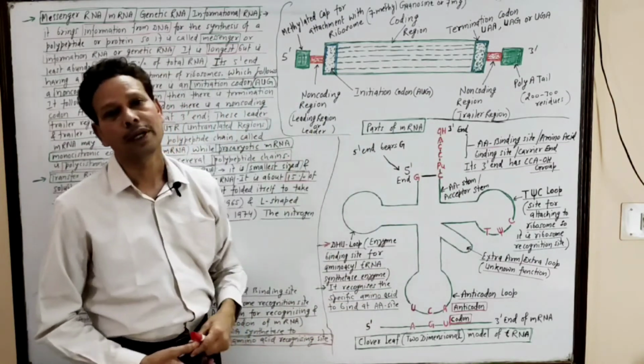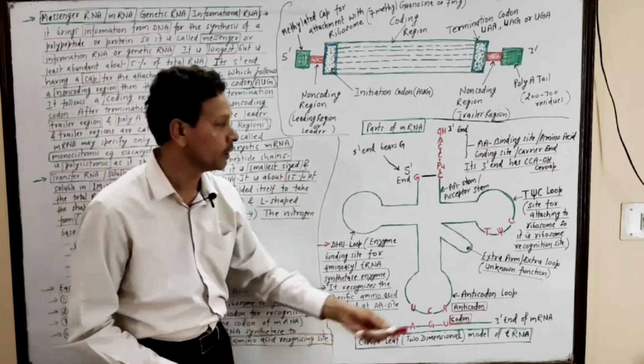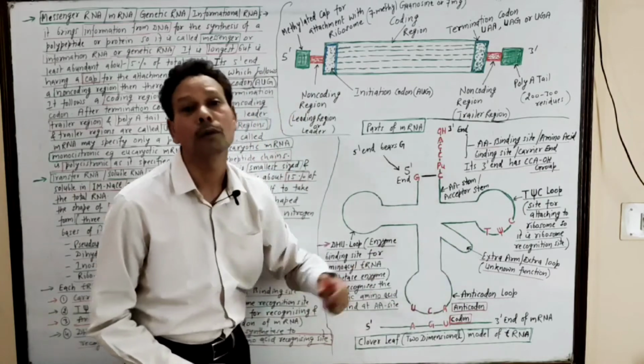In some tRNA molecules, an extra arm or extra loop is there between the T pseudouridine C loop and the anticodon loop.